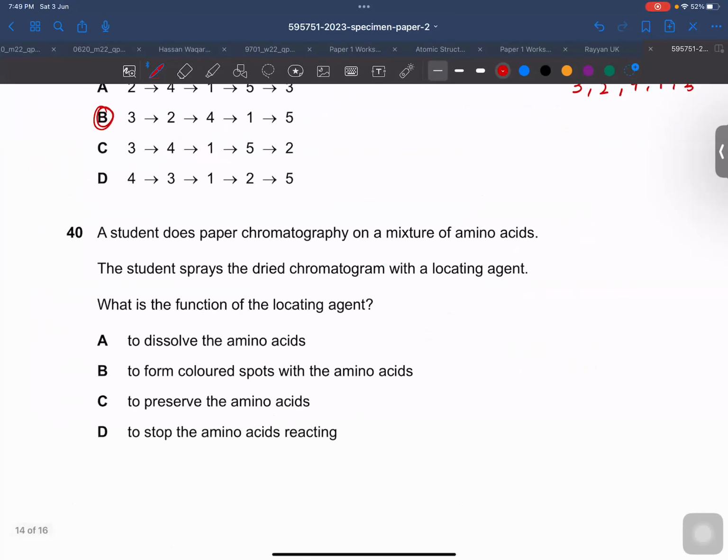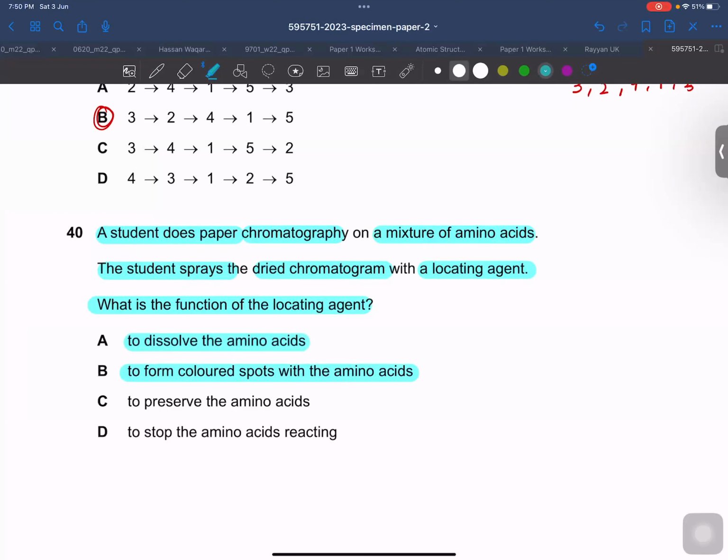Then the last question for this paper: a student does paper chromatography on a mixture of amino acids. The chromatogram is sprayed and dried with a locating agent. What is the function of the locating agent? A locating agent is a reagent which is used to make the colorless spots on the chromatogram visible. So, to dissolve the amino acid, no; to form colored spots with the amino acids, to preserve the amino acid, to stop the amino acid reacting. So what is the right answer? It is used to make the colorless spots on the chromatogram visible. So we need to spray the locating agent so it would show color on the colorless spots. So the right answer would be B.